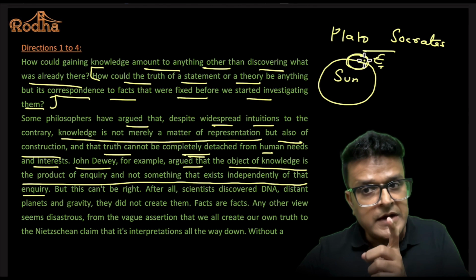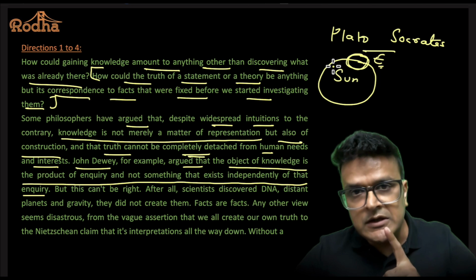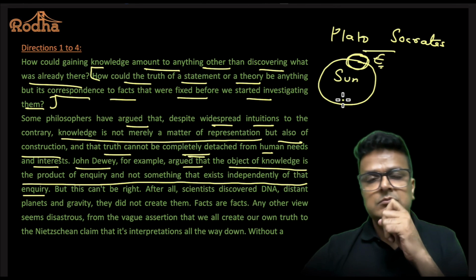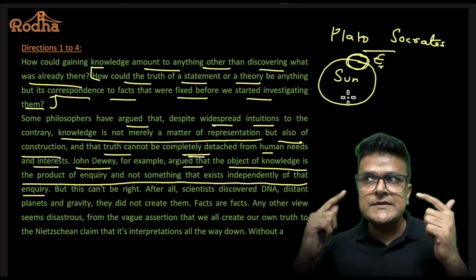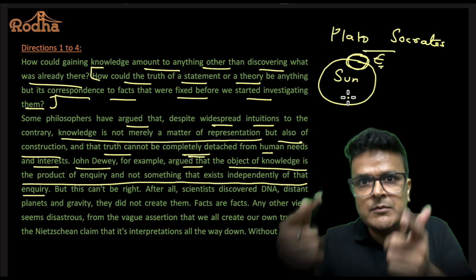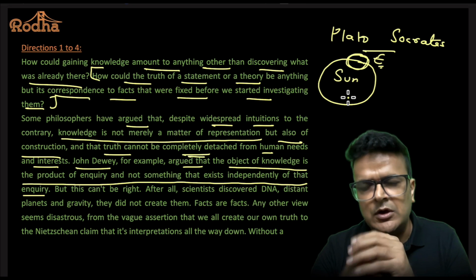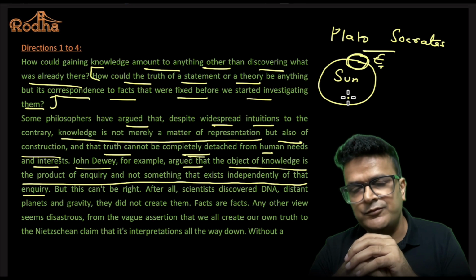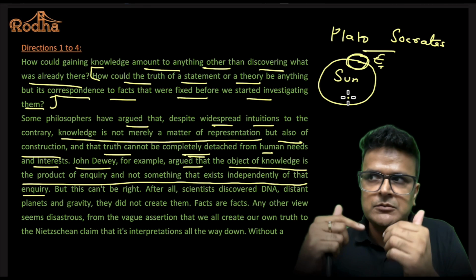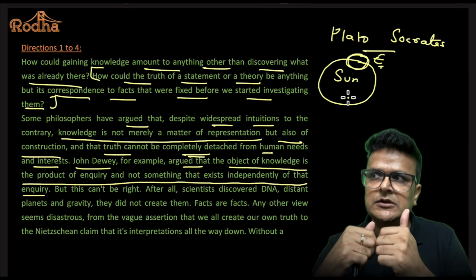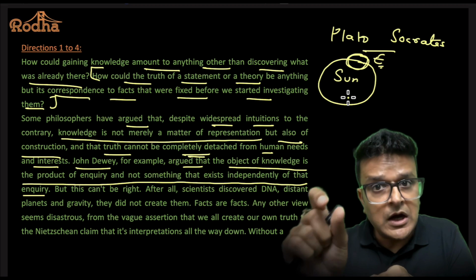Somehow, by saying that earth goes around the sun, we are making earth go around sun. हम ये नहीं कह रहे अर्थ सन का चक्कर लगाता है. By talking about it, we are making earth go around the sun. Now imagine the level of these philosopher guys. By talking about it, by thinking about it, we are making a change, we are impacting the outcome.